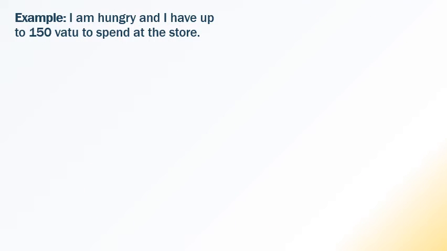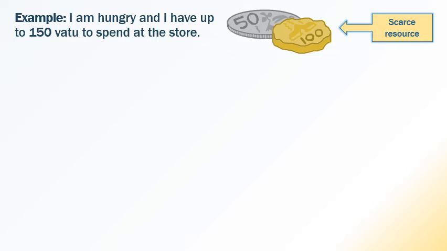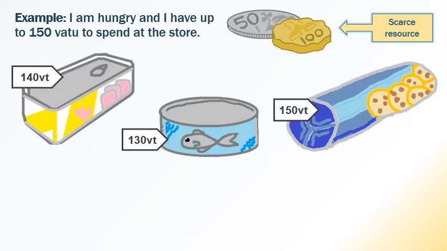Another example, suppose I'm hungry, I have up to 150 Vanuatu to spend at the store. So my money is scarce, I only have 150 Vanuatu, I need to make a choice about what I am going to spend that money on. Here are the choices that I find in the store.